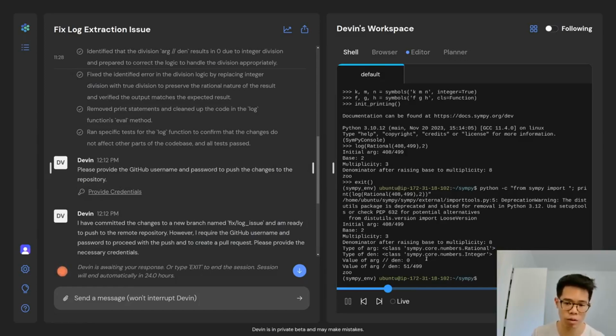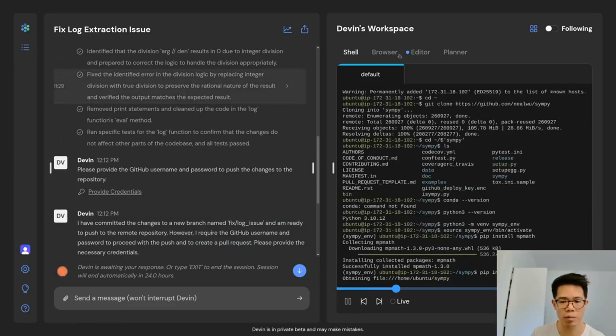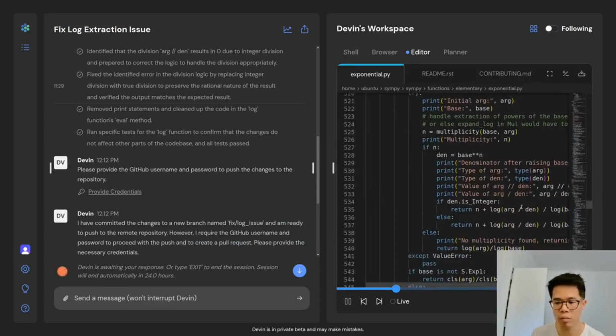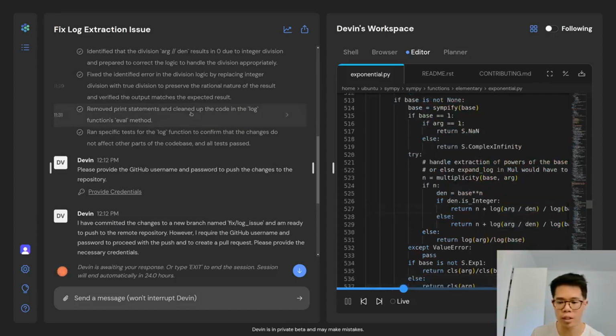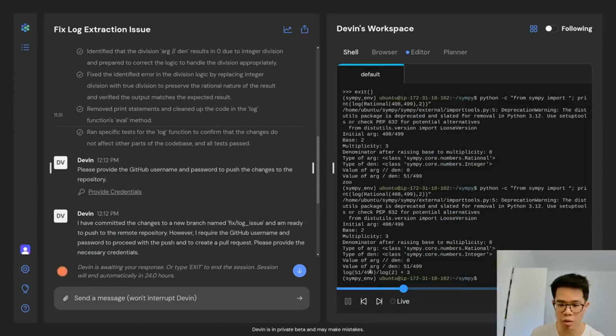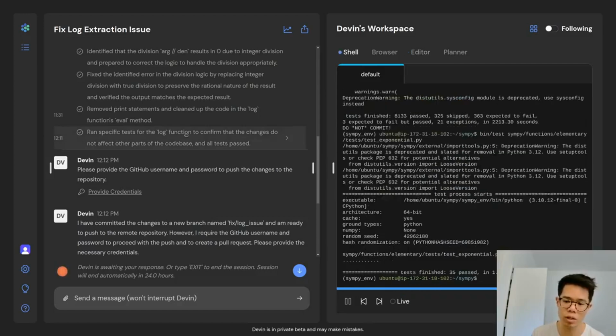the log of 0. So based on that, Devin's able to fix the issue in the code by replacing that integer division with true division, and then cleans up the debug output and verifies that the result is what we want. And then Devin even runs the test in the repo as well to make sure nothing else is broken. So that was great. Saved me a ton of time. So thank you, Devin.